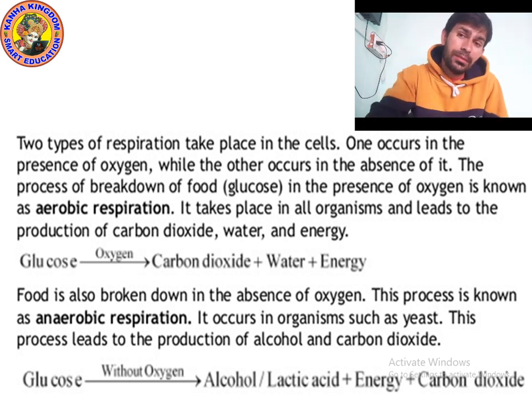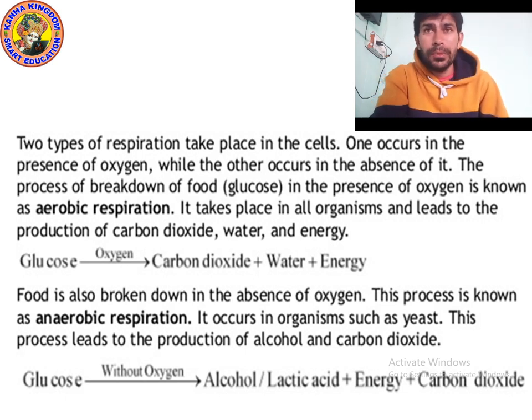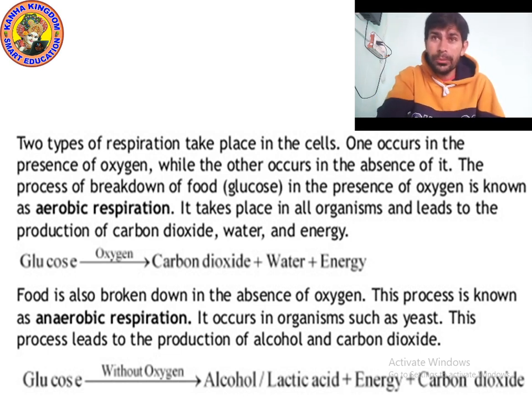The food is broken down because of oxygen which reaches the cell, which helps to break down the absorbed, digested food. And aerobic respiration is the same thing, but the breaking down of food in the presence of oxygen.